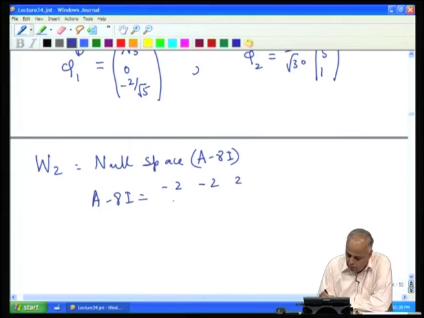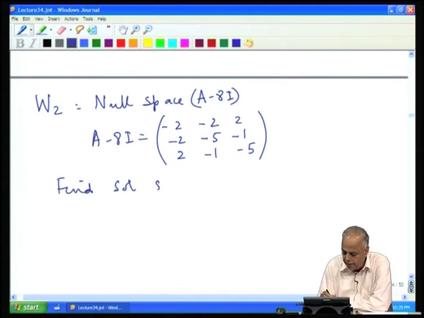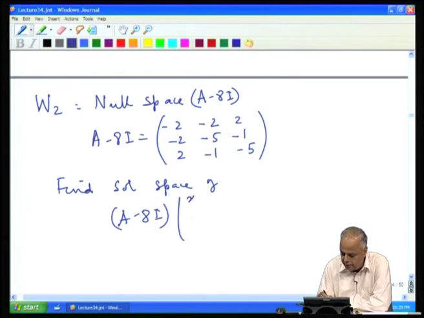When we do that, we get this matrix. Now, we have to find the solution space of the homogeneous system A minus 8 I times x 1 x 2 x 3 equal to 0 0 0.